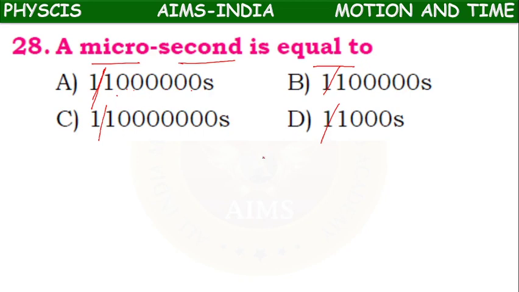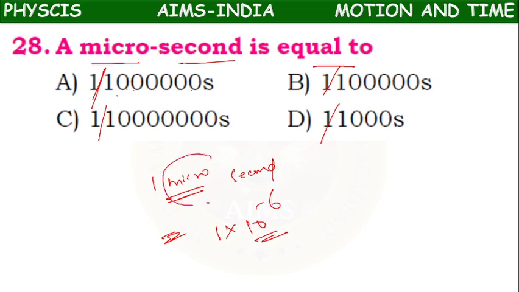So what is microsecond? 1 microsecond, according to unit prefixes, suffix and prefix of units. Micro stands for 10 power minus 6. 1 into 10 power minus 6 second.